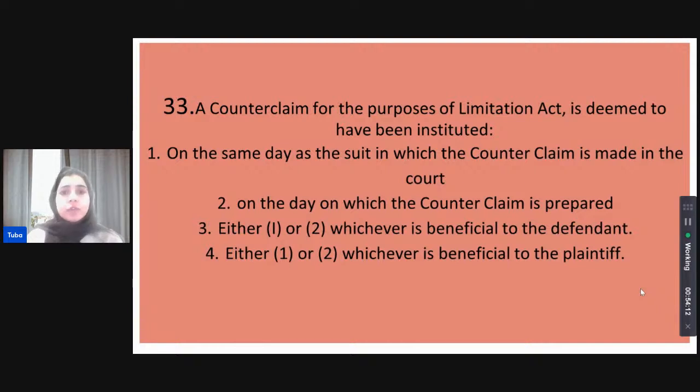A counterclaim for the purposes of the Limitation Act is deemed to be instituted when? Is it deemed to be instituted on the same day as the suit in which the counterclaim is made in the court? Is it deemed to be instituted on the day on which the counterclaim is prepared? Is it deemed to be instituted either in 1 or 2, whichever is beneficial to the defendant, or either as a matter prescribed in 1 or in 2, whichever is beneficial to the plaintiff? So, when is the counterclaim deemed to be instituted? What does the court take as the date of the institution of a counterclaim?